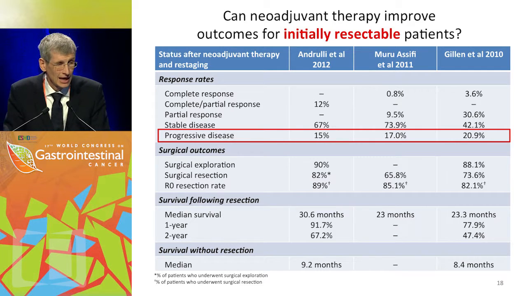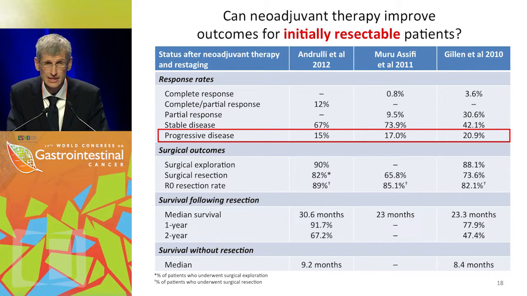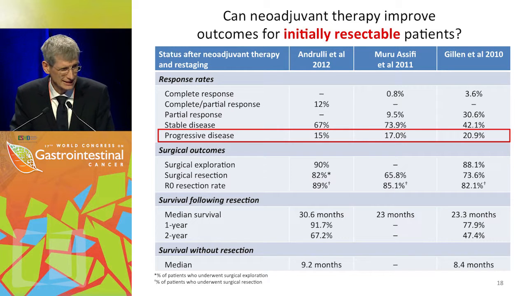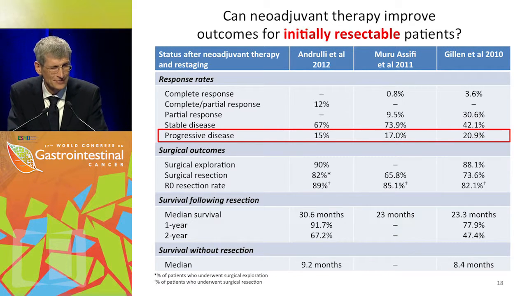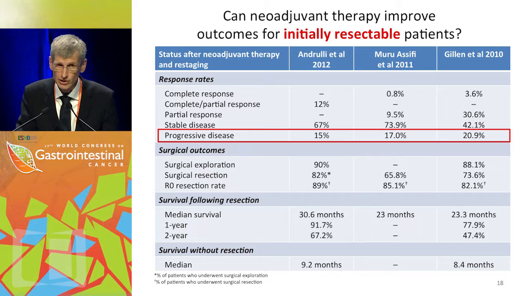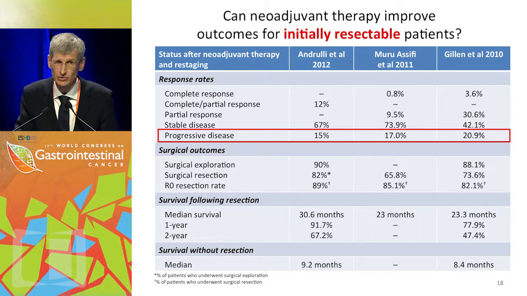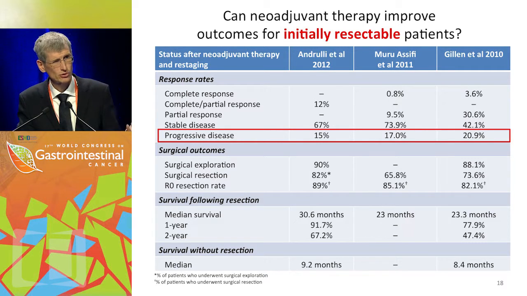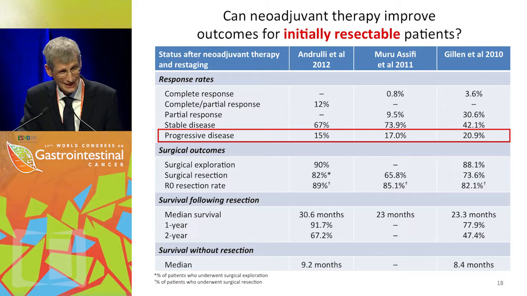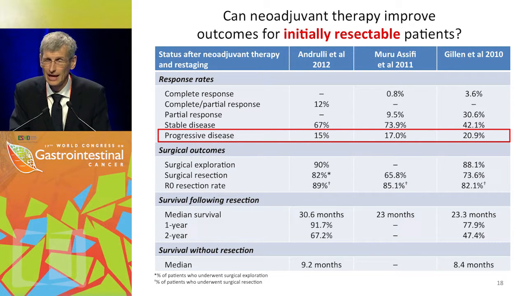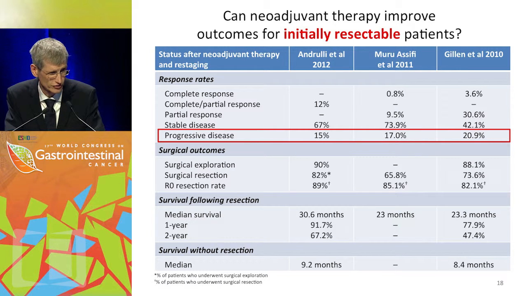So, can neoadjuvant treatment improve outcomes for initially resectable patients? These are data, again, taken from the 3 meta-analyses. And what you see is the response rates are lower, but these are the older treatments. And progressive disease is encountered in around 15 to 20% of cases. So when we talk to patients, we have to tell them that disease may be progressive and they may not be eligible for surgery any longer.